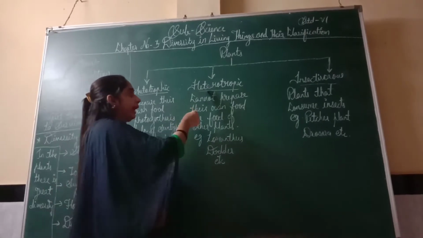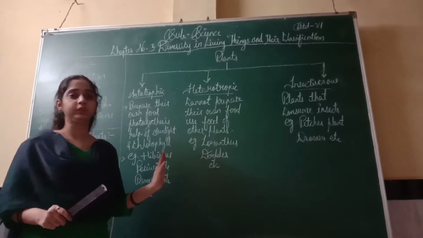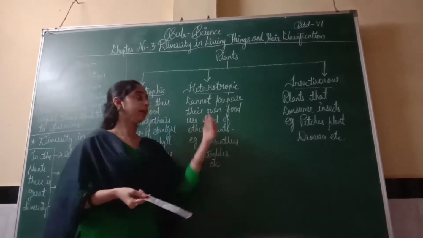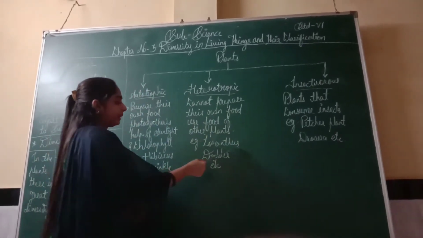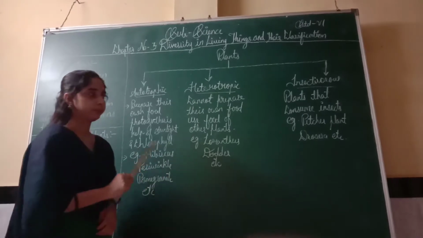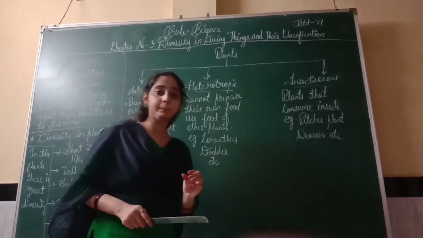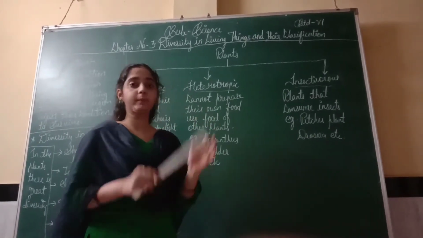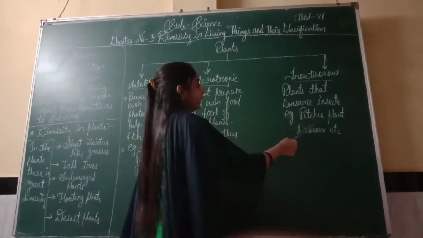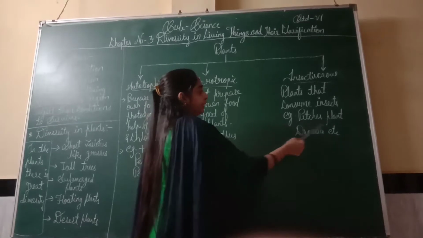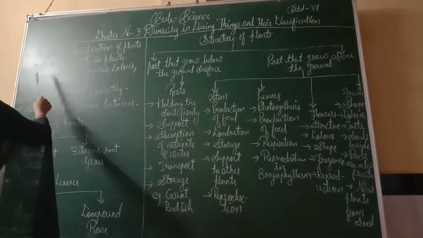Now next is heterotrophic plant. Heterotrophic plant means they cannot prepare their own food. They depend on other plants for their food. Examples: loranthus, dodder, etc. Third one is insectivorous plant. Insectivorous plants are plants that eat insects. Examples: pitcher plant, drosera, etc. They eat insects.